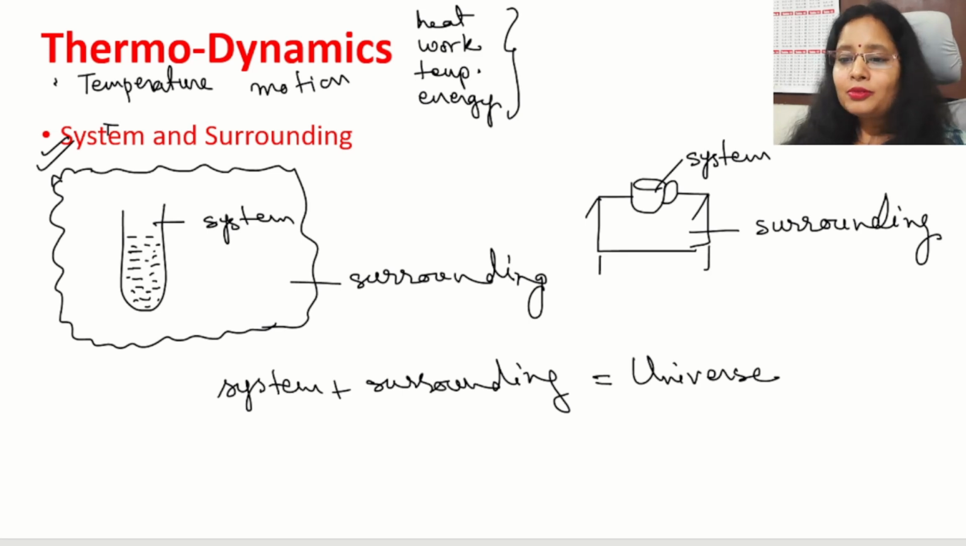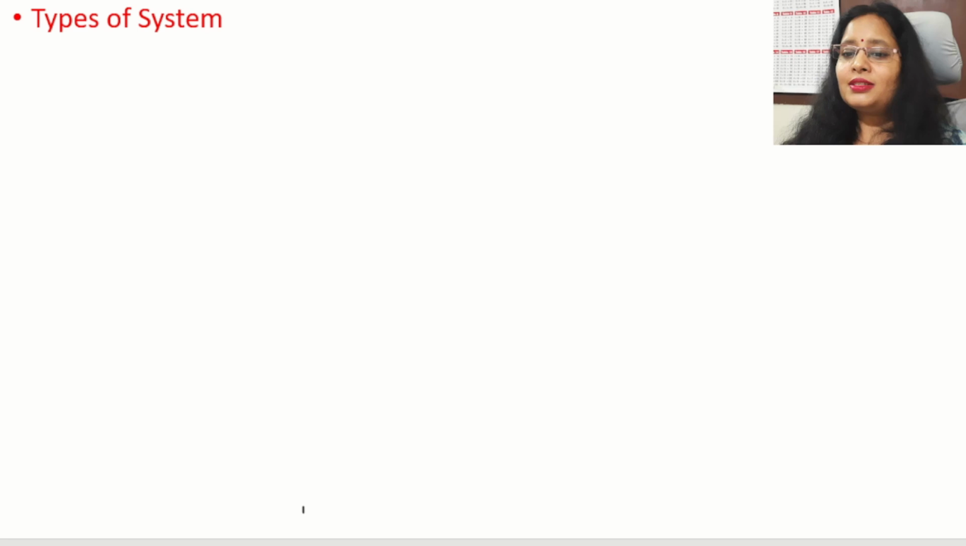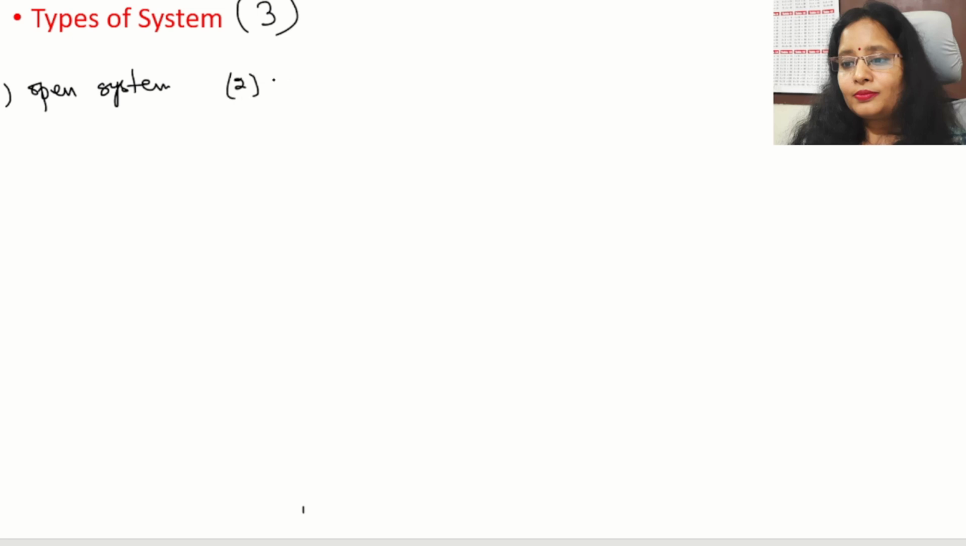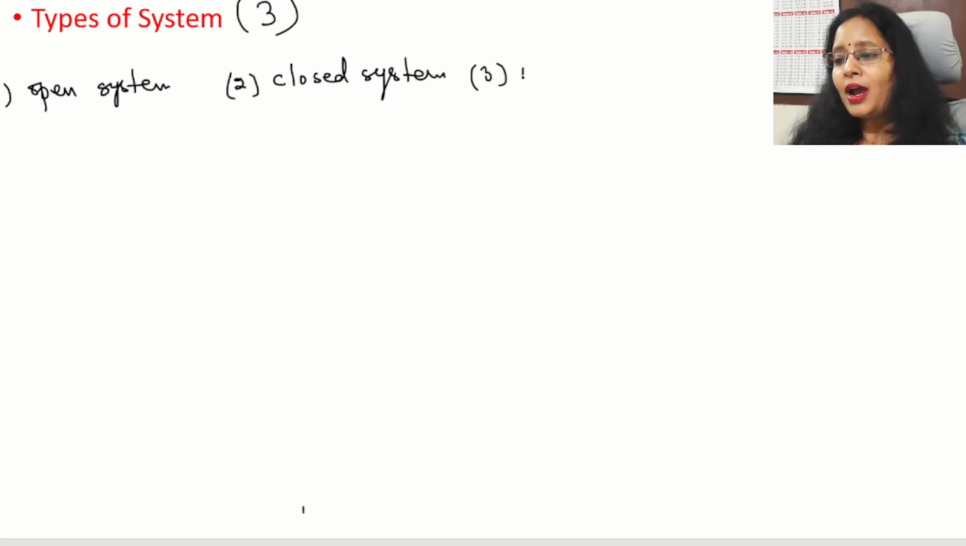Now, come to the next term, which is types of system. As we understand, the place where the process occurs is called a system. Systems are of three types. The first one is open system, the second one is closed system, and the third one is isolated system.